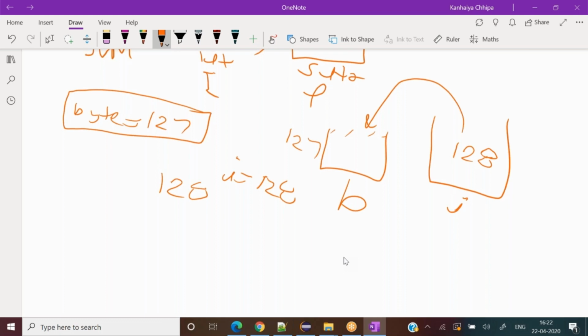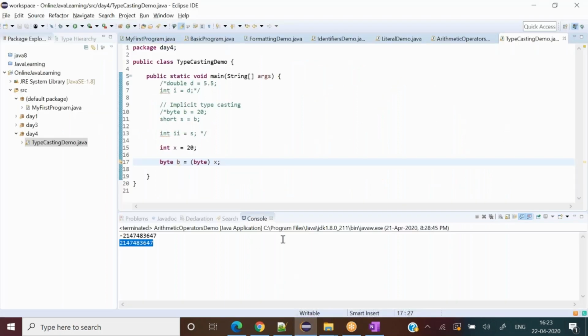That is why Java says it's up to the developer's choice. As they have the relationship, if you want to downgrade or cast to the other data type, that is your risk. You have to sign a contract for that. You have to explicitly cast it. I'm not going to do it for you.